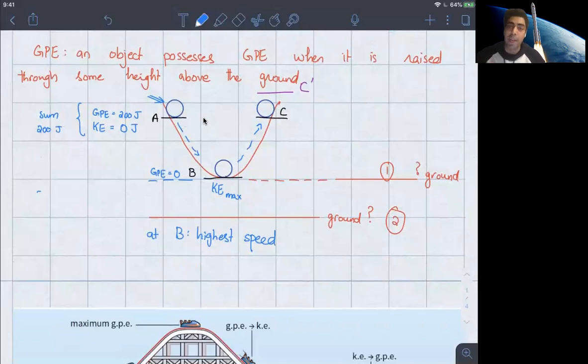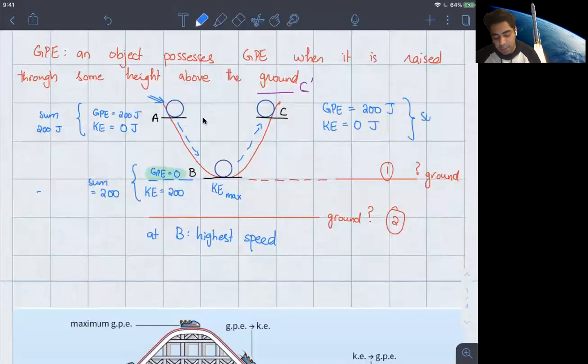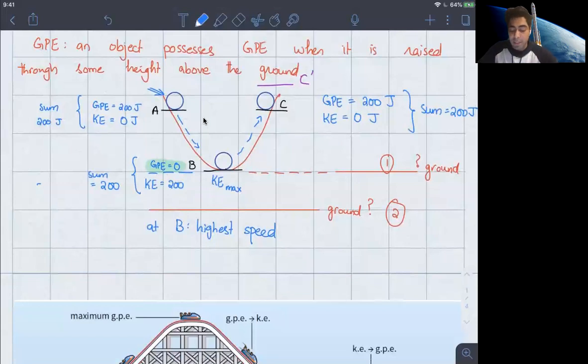Now, because we know that at B, the gravitational potential energy is 0, then naturally we know that all of it is in the form of kinetic energy, which is also 200. If you look at the sum once again, it comes out to be 200. Now, if you look at C, it's the same thing as A. The gravitational potential energy is going to be 200, kinetic energy is going to be 0. And the sum again comes out to be 200. You see, now this is a very clear scenario as to what it means for the energy to be conserved.